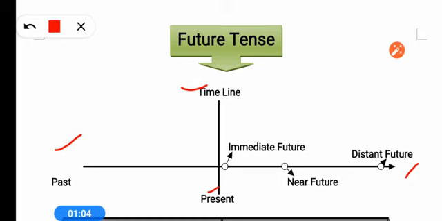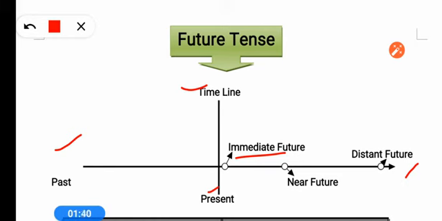So any action which is going to take place within a minute or in seconds, such actions are known as, or such future is known as immediate future. Once again I am repeating, the future actions which are quite close to present are known as immediate future. It means after a few minutes or maybe a few seconds it is going to take place. So such actions are known as immediate future.